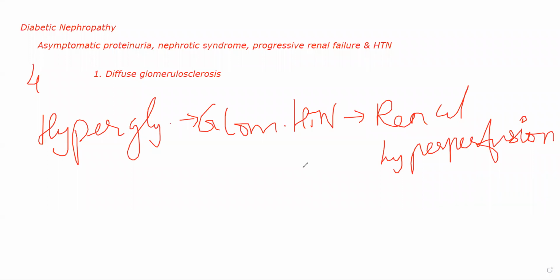Then ultimately, because of renal hyperperfusion, the patient will develop the next stage, which is deposition. Deposition of proteins, deposition of various constituents in mesangium. So what is happening is renal hyperperfusion is occurring.